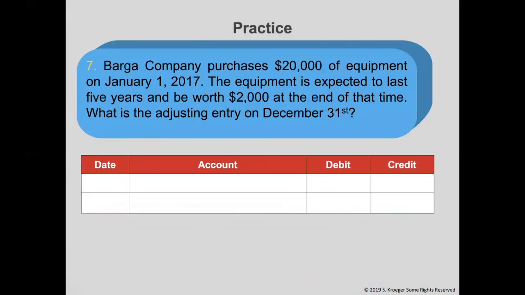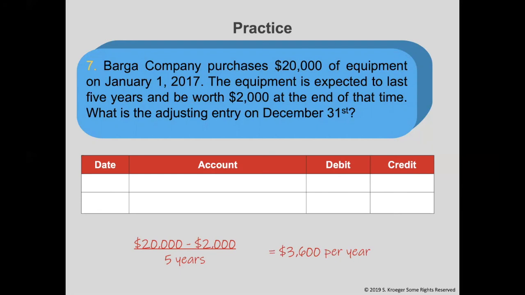This is number 7 on your classwork. Varga Company purchases $20,000 of equipment on January 1st, 2017. The equipment is expected to last 5 years and be worth $2,000 at the end of that time. What is the adjusting entry on December 31st? First, let's use the formula to calculate how much depreciation is each year. We start off by doing 20,000, which is the cost, minus 2,000, which is the salvage value, divided by the useful life, which would be 5 years in this case. When we do this math, we get $3,600 worth of depreciation each year.